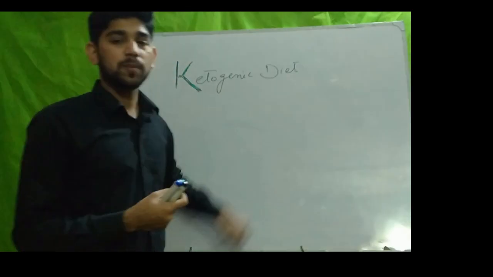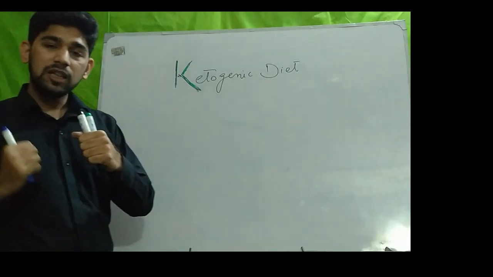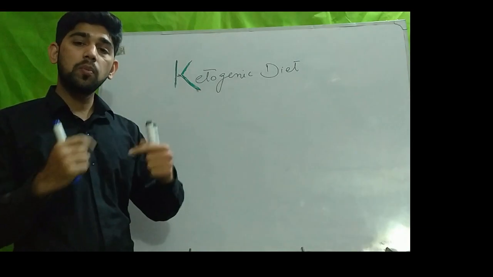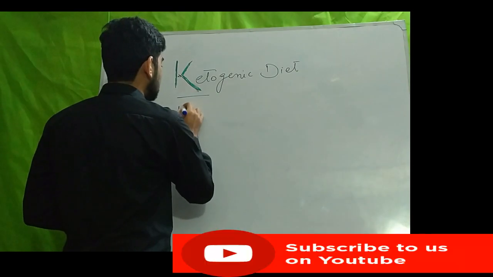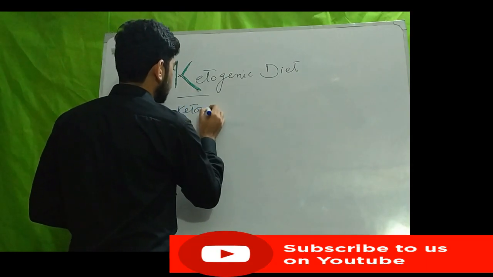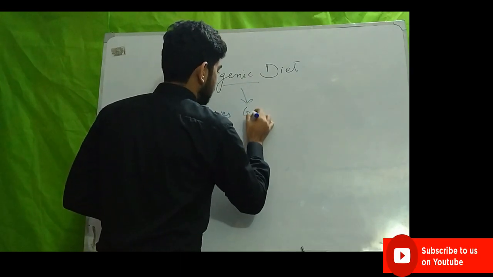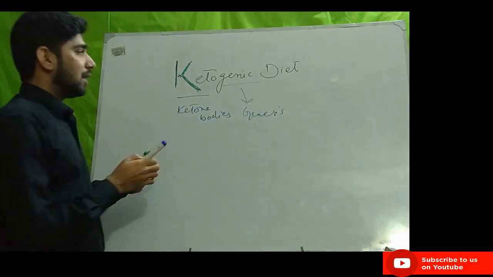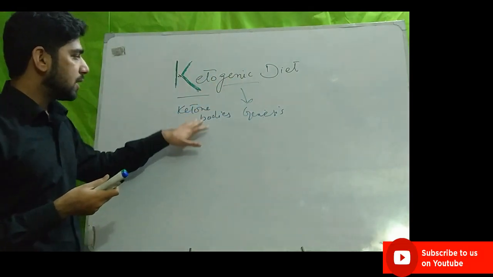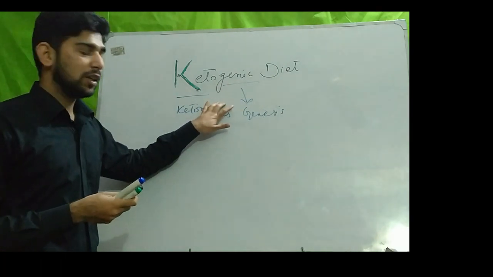Today we are going to start a series of lectures on a very important topic, that is the ketogenic diet. The ketogenic diet is a diet that leads to the synthesis of ketone bodies in our body. The name is derived from ketone, meaning ketosis or ketone bodies, and genic, meaning genesis. So the diet that leads to the synthesis of ketone bodies, we call that diet a ketogenic diet.